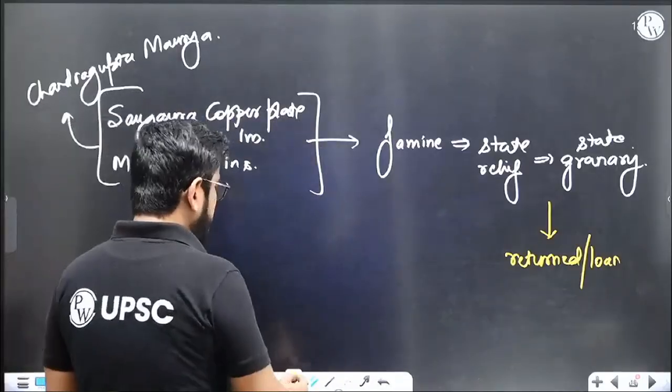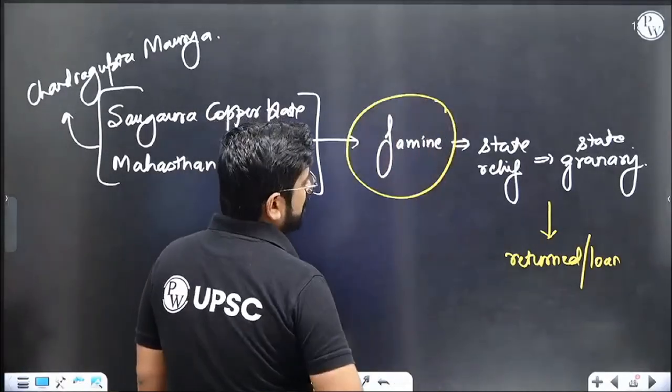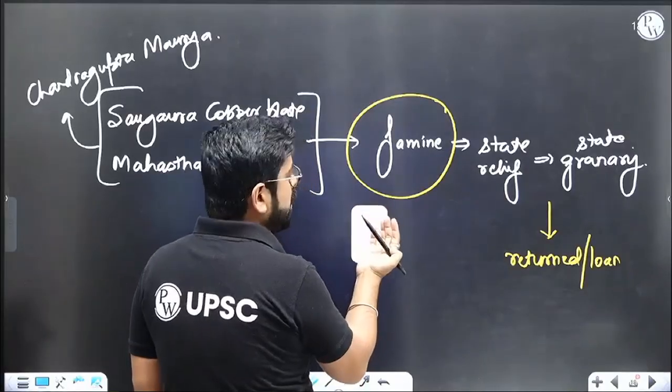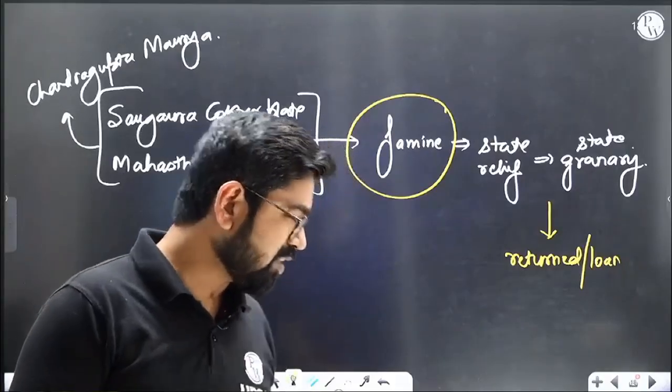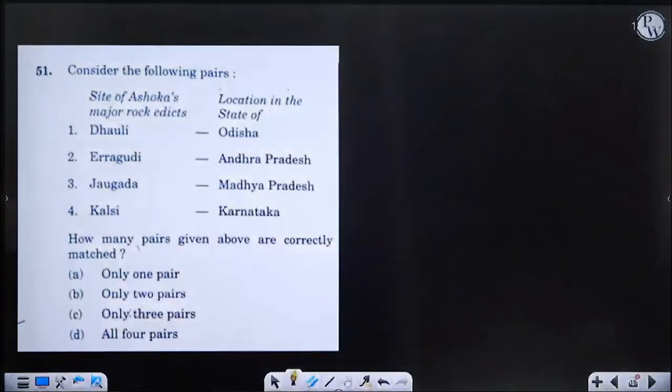It also tells us that Megasthenes was saying that there were no famines. Megasthenes said that there were no famines, but here we get to know that there was famine, and then there was state relief, relief provided by the state. So these are basically your important inscriptions. So this is the question which was asked.